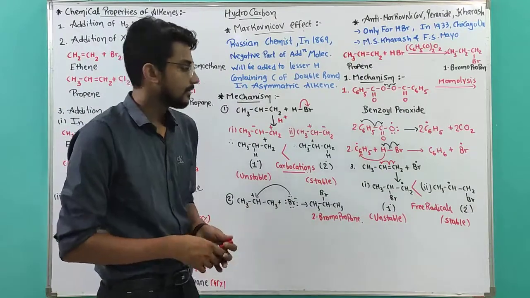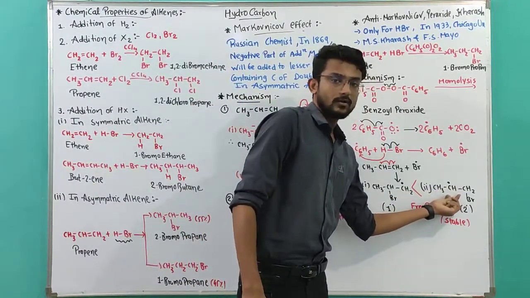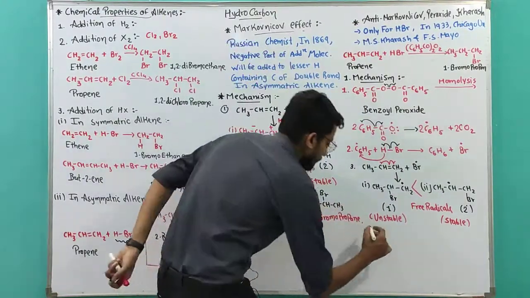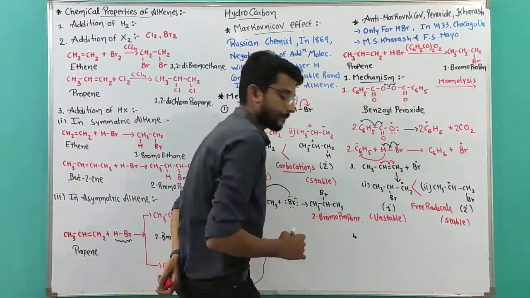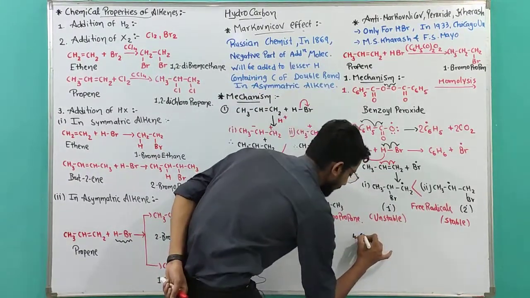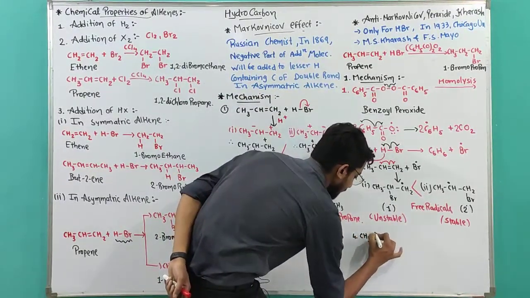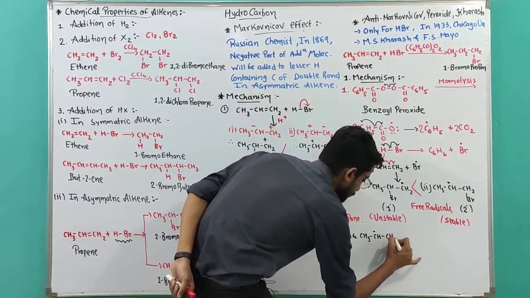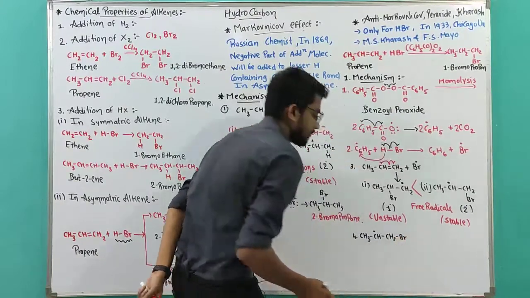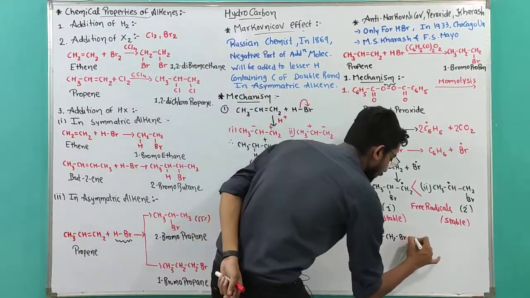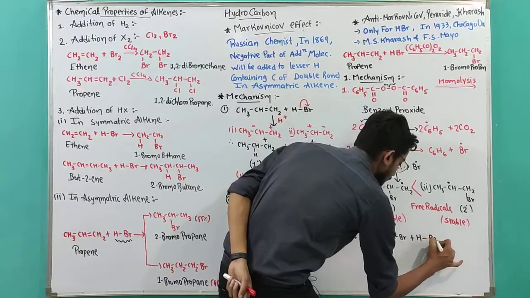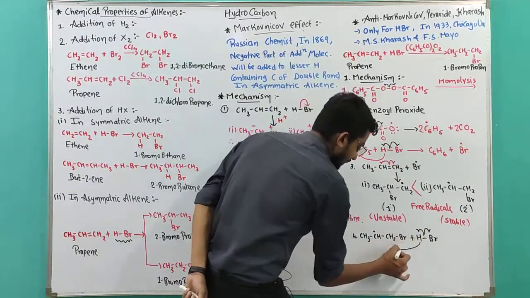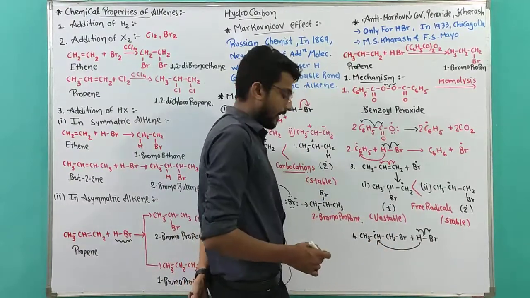That's why this molecule will attack the HBr again. Means step number 4. This is going to attack the HBr. So CH3 CH free radical and CH2 Br, right? Going to attack the HBr again. As I said, homolysis occurs and hydrogen connects to the free radical.